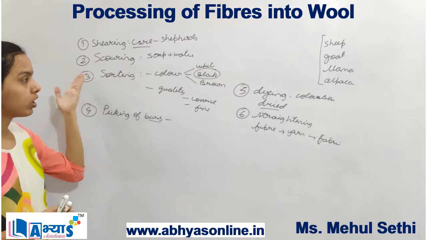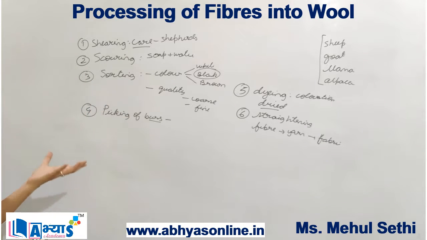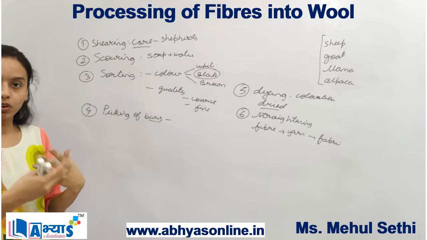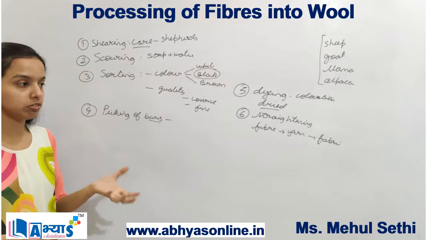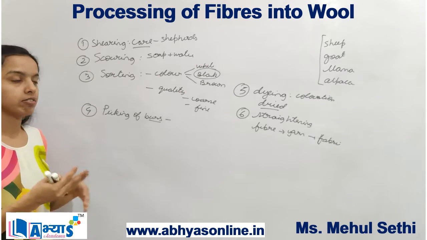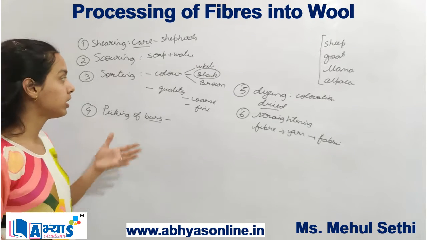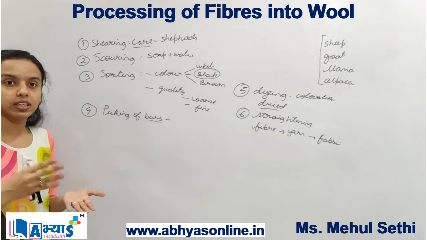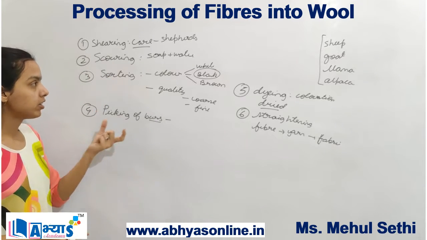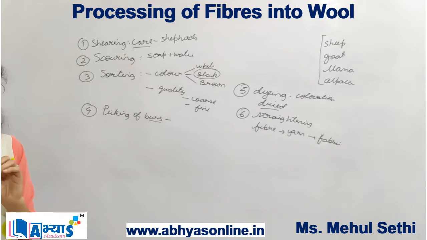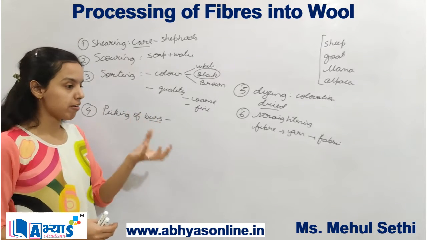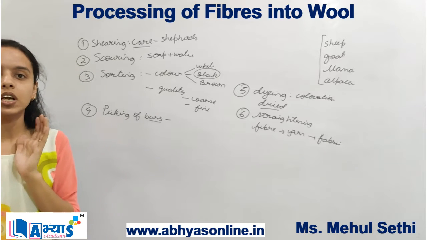So we can see that all these six steps were involved to form the final fabric in case of wool. The first was shearing, removal of the fleece from the animals. Then was scouring, cleaning the fleece which we have obtained from these animals with the help of a mixture of soap and water. Then was sorting, separating them into categories. And after you have done the separation, you can do the picking of the burrs on those fibers. Burrs refer to the fluffy material which is found on those fibers.